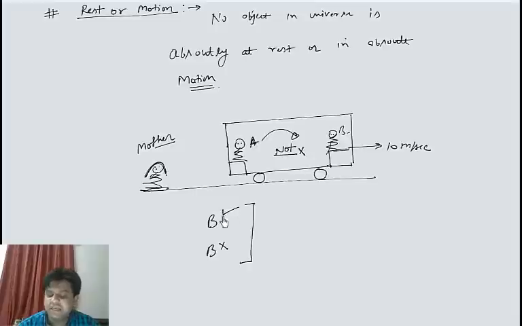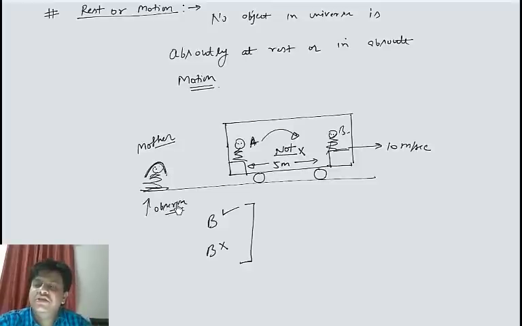A says B is sitting in front of me at a distance of, let's say, 5 meter, and he is always at a distance of 5 meter from me. So B is not moving as seen by A. So the concept of rest or motion depends on the observer, who is observing the whole picture.